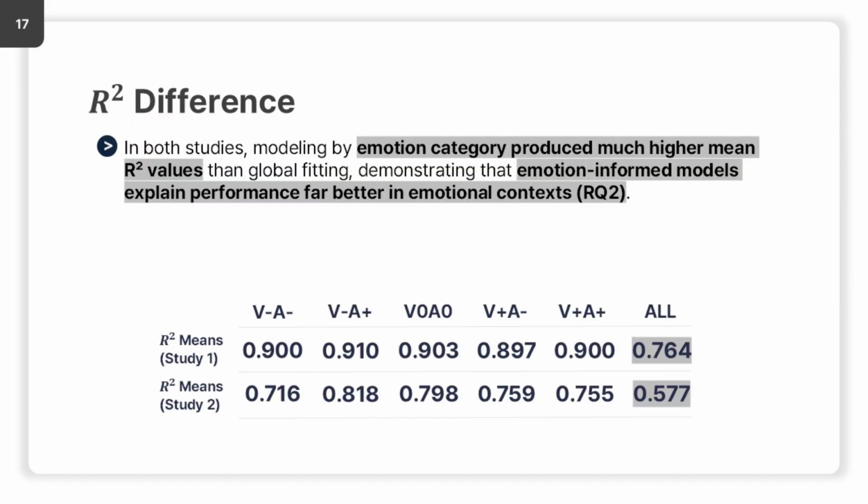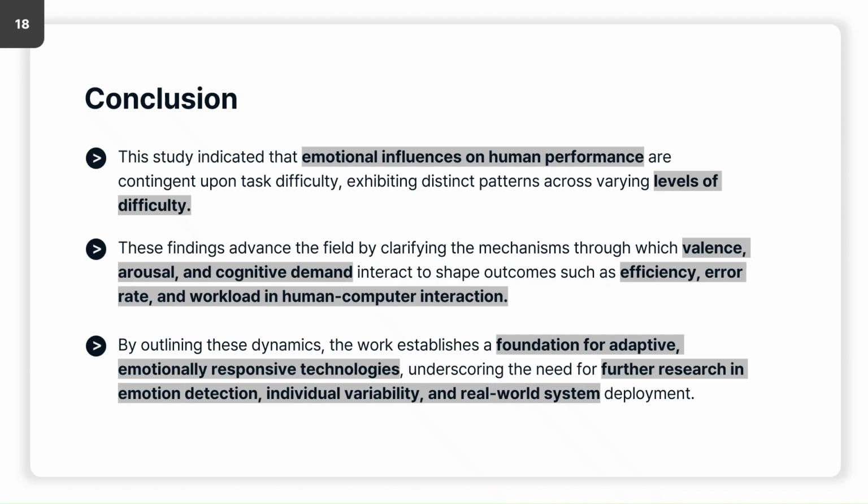Additionally, analysis of the Fitts' law regression values shows that fitting the model separately for each emotional condition yields better accuracy than fitting the data irrespective of emotion. These findings suggest that incorporating emotional state into the model allows a more precise representation of human performance when emotional effects are respected. In summary, our findings demonstrate the nuanced impact of emotion and task difficulty on fine-grained human-computer interactions.